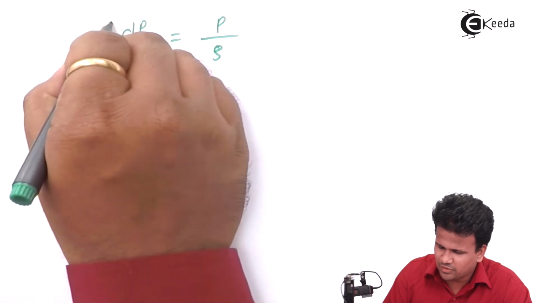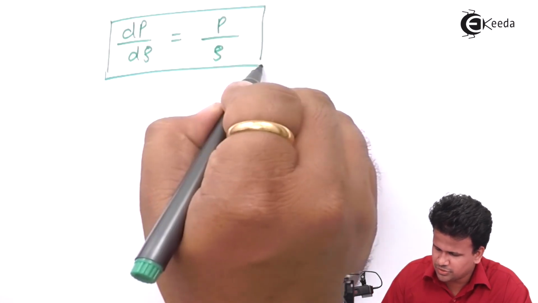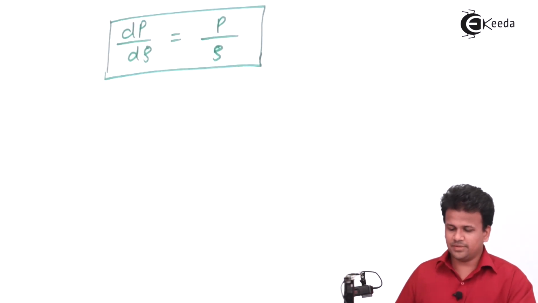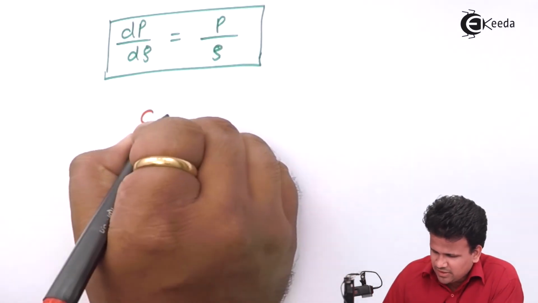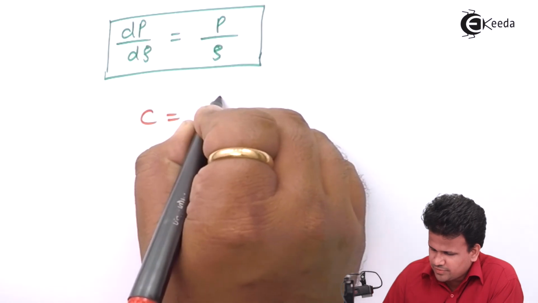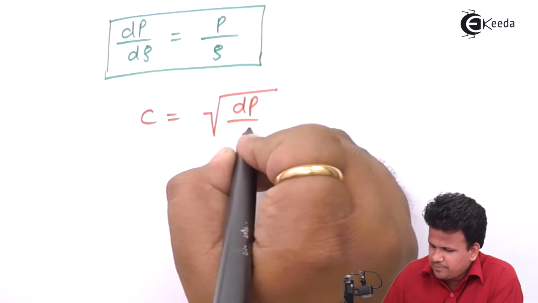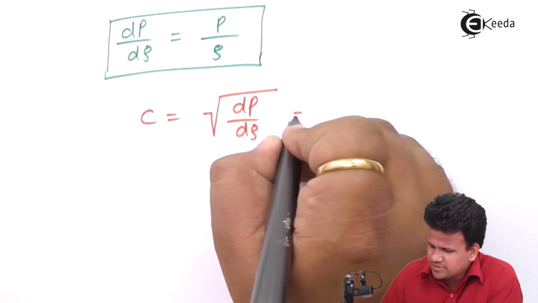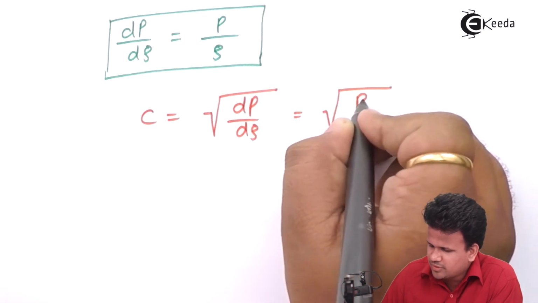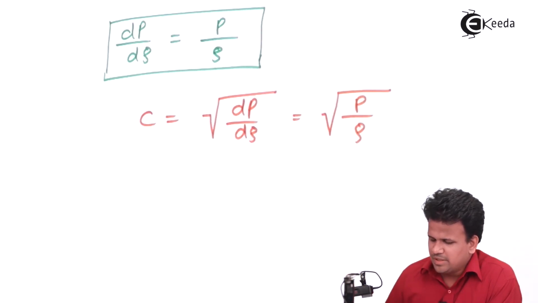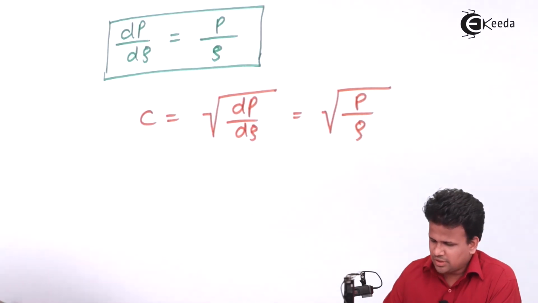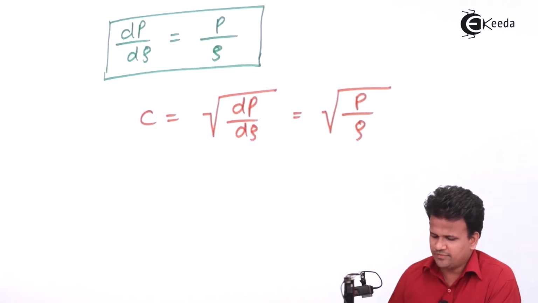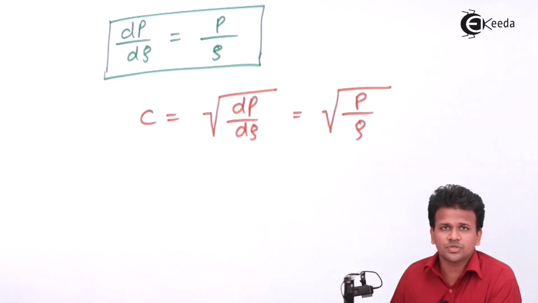So we have got the change in pressure to change in density. For an isothermal process, the value of C is equal to the square root of dP by d rho, which is equal to the square root of P by rho, which is constant. P by rho is equal to constant, and the square root of that entire part will also be constant.